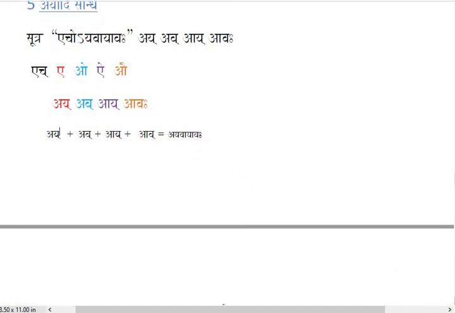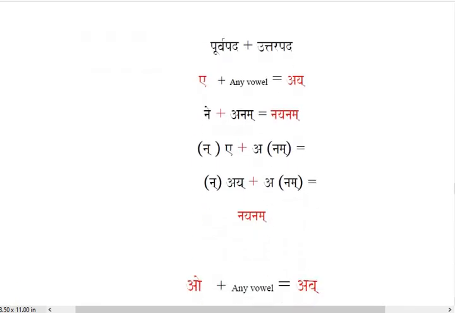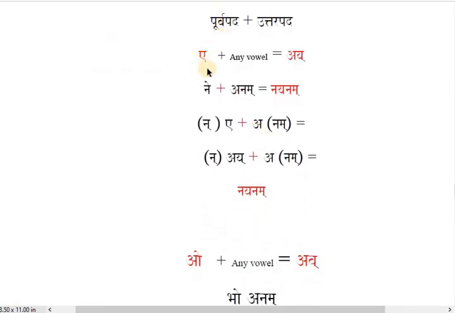So let's understand this a little bit in detail. If the purva pada, the previous word, ends with the E sound, E will be converted to Ay if the next word starts with any vowel. Remember, student, it can be the same vowel also.